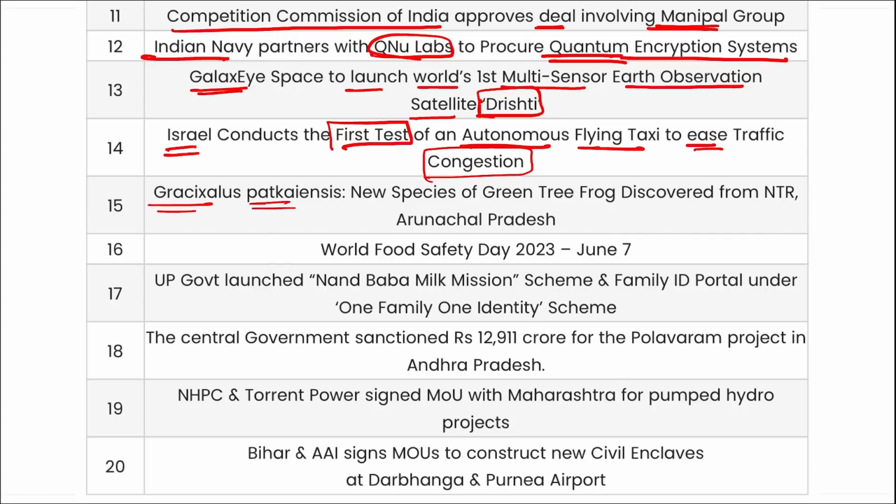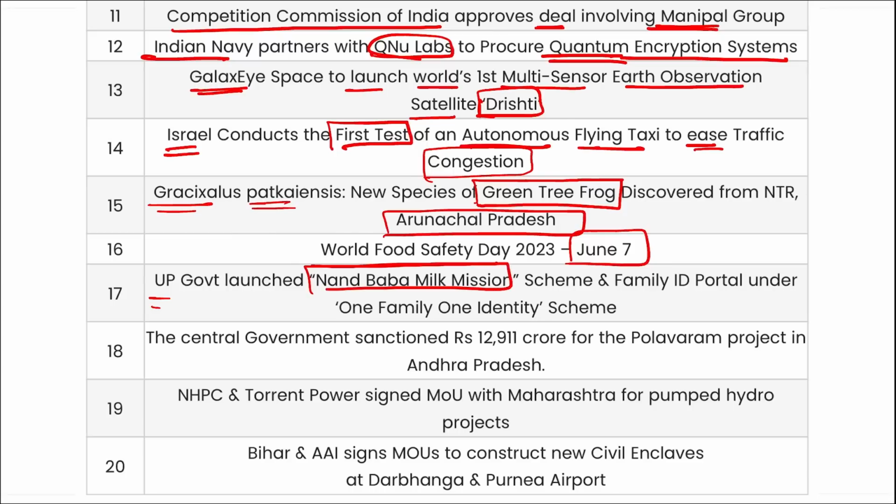Gracilaxus patnakensis. I repeat, Gracilaxus patnakensis is the new species of the green tree frog that was discovered from NTR, Arunachal Pradesh. World Food Safety Day on 7th of June, and UP government launched Nand Baba Milk Mission as well as Family ID portal under One Family One Identity scheme.